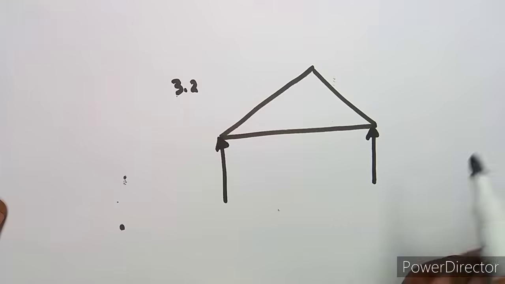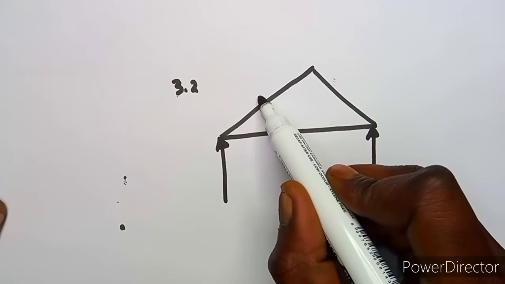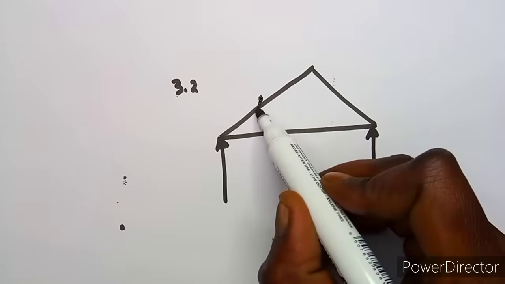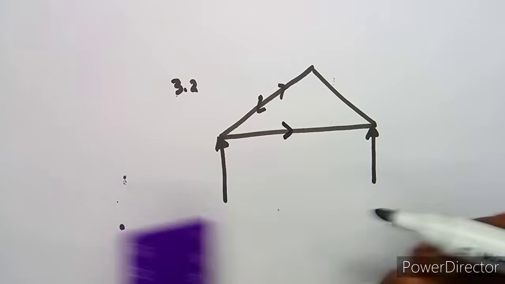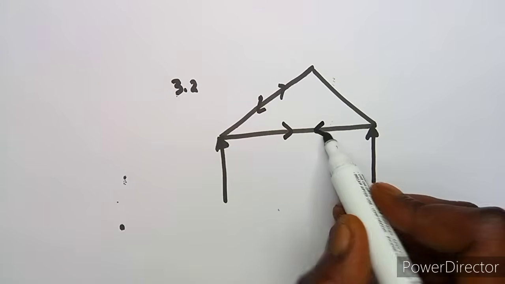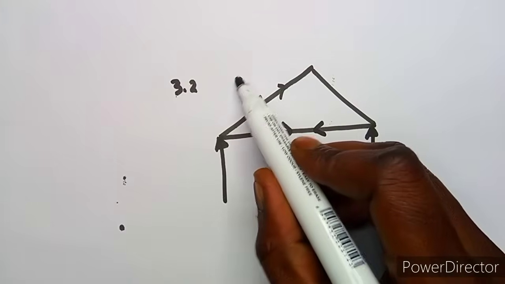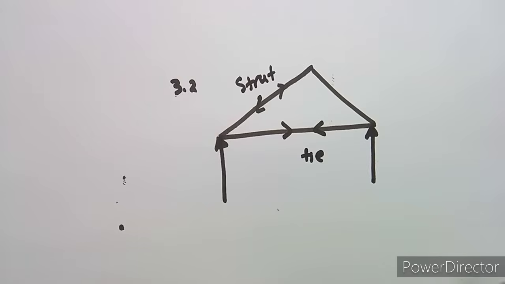These are our supports, let's just call them A and B. The forces pull on each other like this, and this will be having compression, pushing against. So this is a tie and this is a strut. All right, so that's what you just need there.